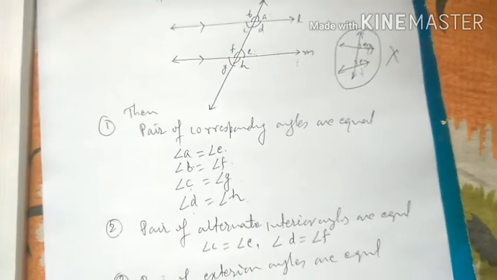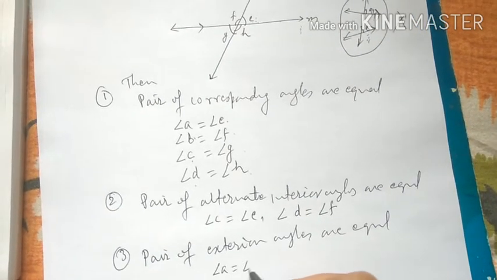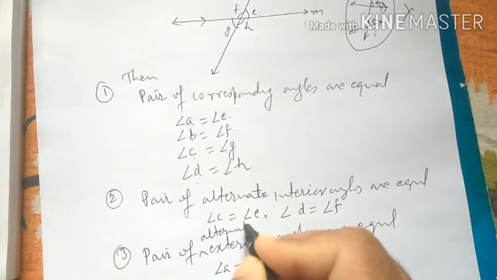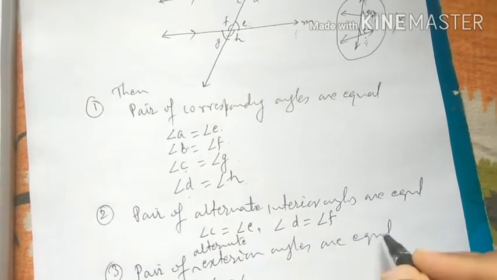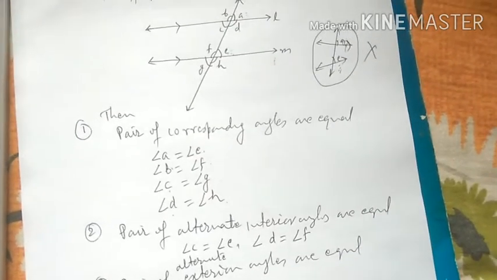Here angle A, angle G. So angle A is equal to angle G. A pair of alternate exterior angles are equal. So angle A must be equal to angle G and angle B must be equal to angle H.